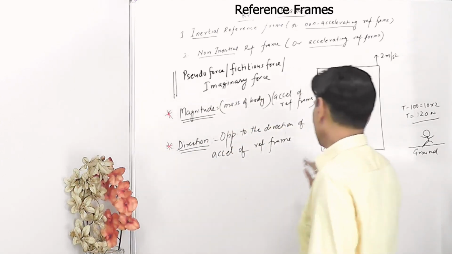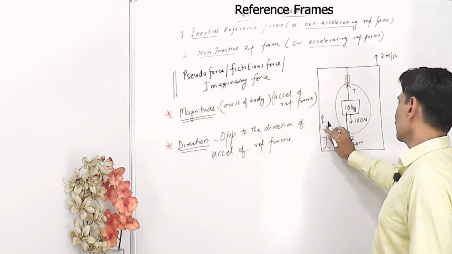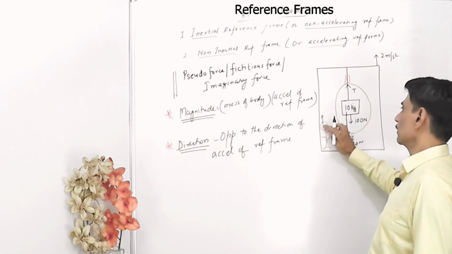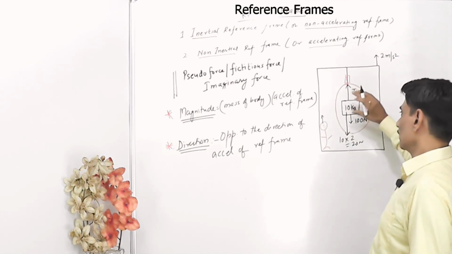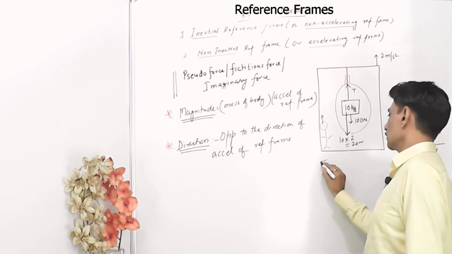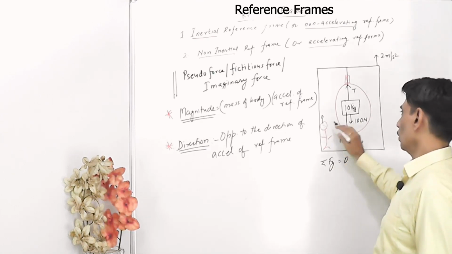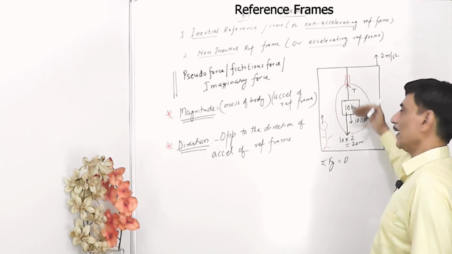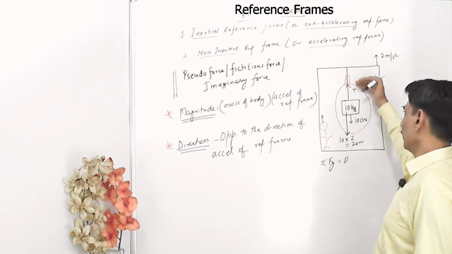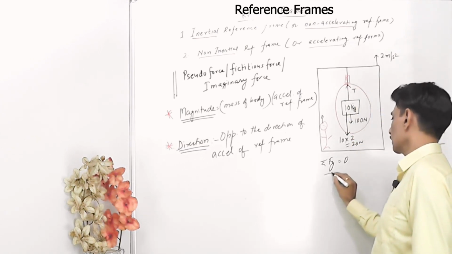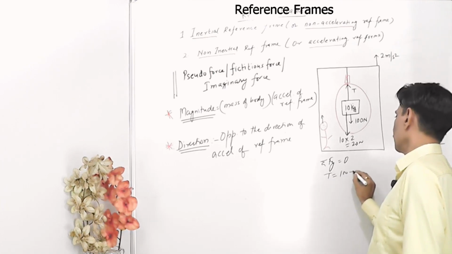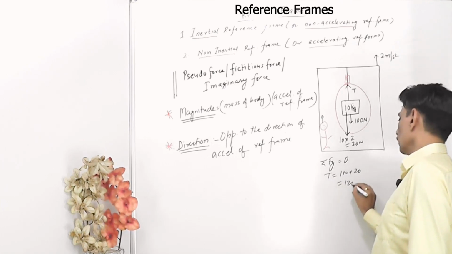Now he can directly apply laws of motion. He says this block is stationary with respect to me. It means the net force along the y-axis is equal to 0. Upward forces have to be equal to downward forces. So T is equal to 100 plus 20, that is 120 Newton.